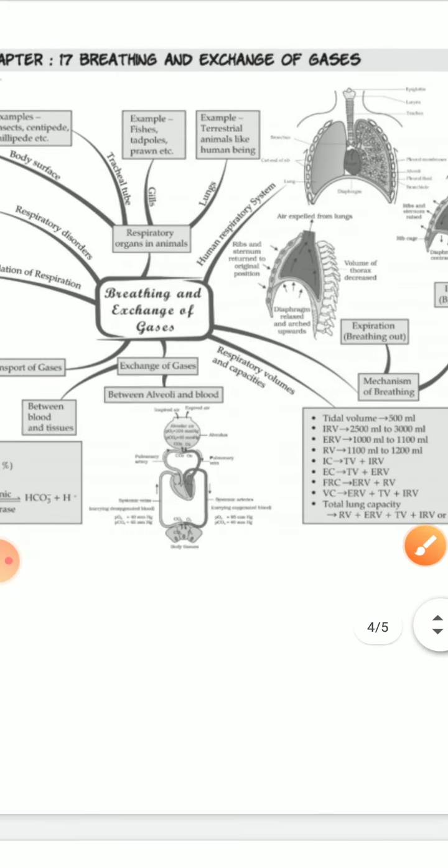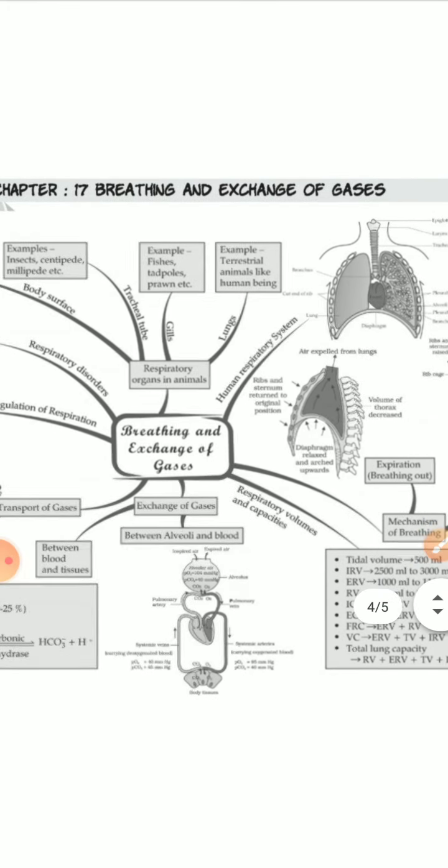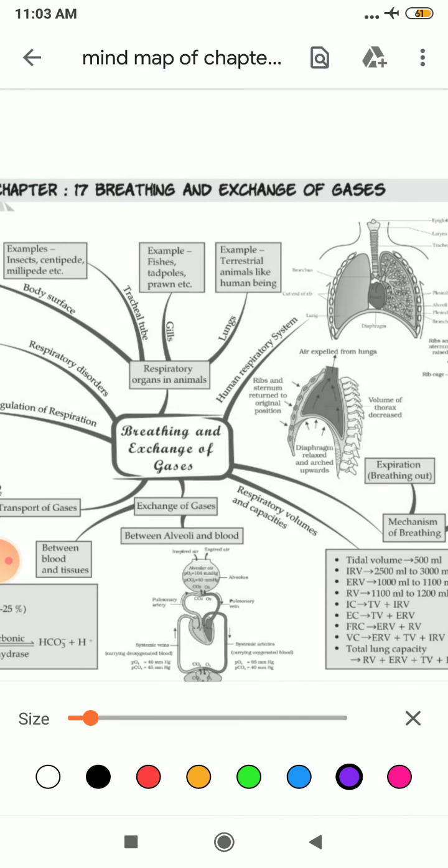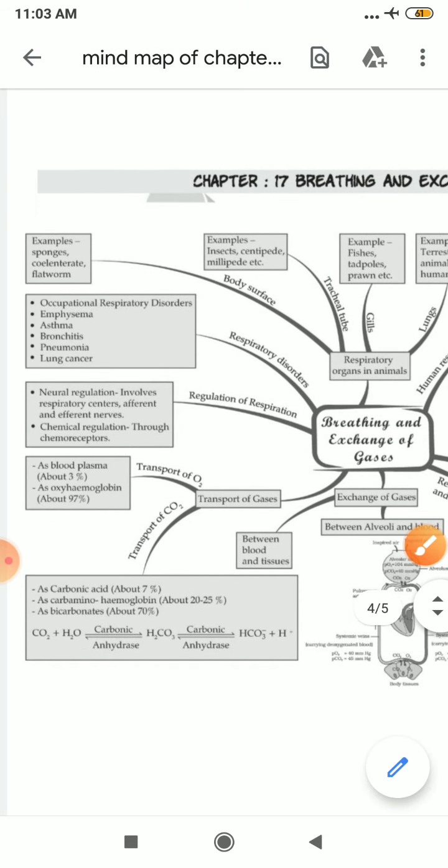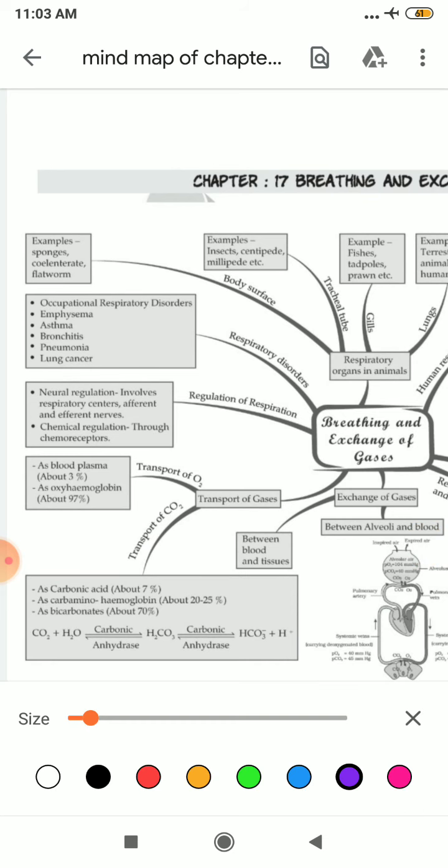So students, the first topic of this chapter is respiratory organs in animals. There are different respiratory organs in animals. If I talk from the lowest, first is your body surface. You need to remember all these examples as they are important for your board as well as for your competitives. Those organisms which respire through body surface are sponges, coelenterates and flatworms.